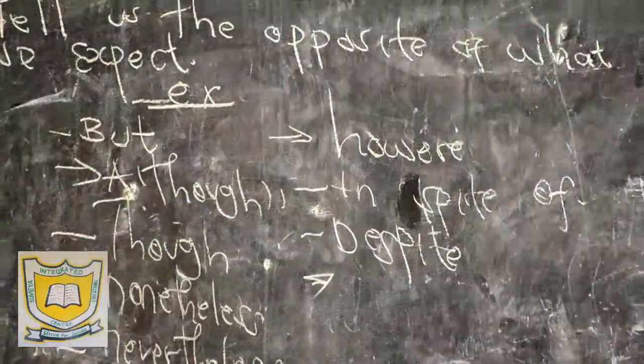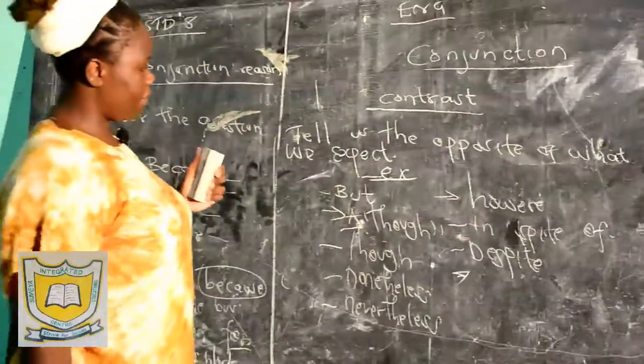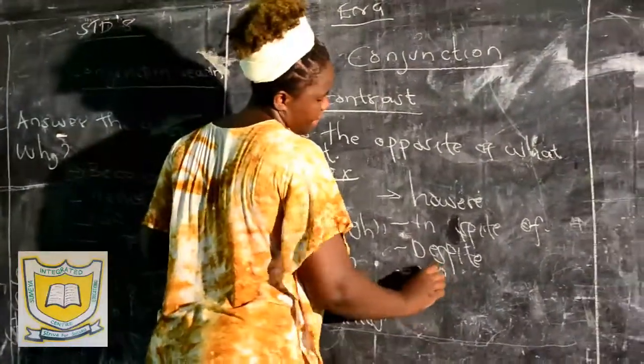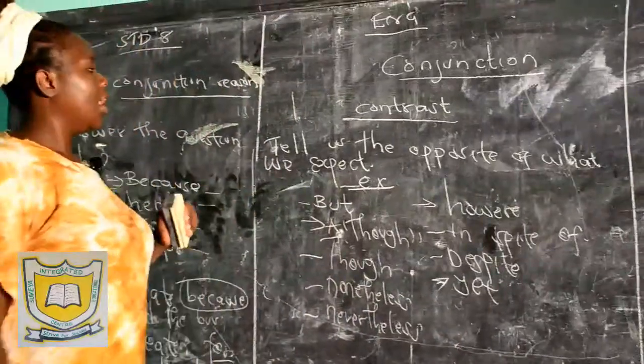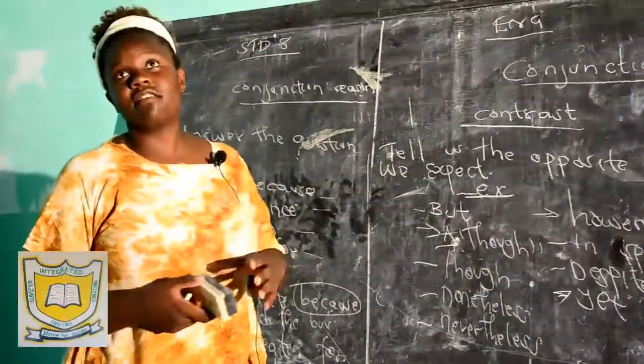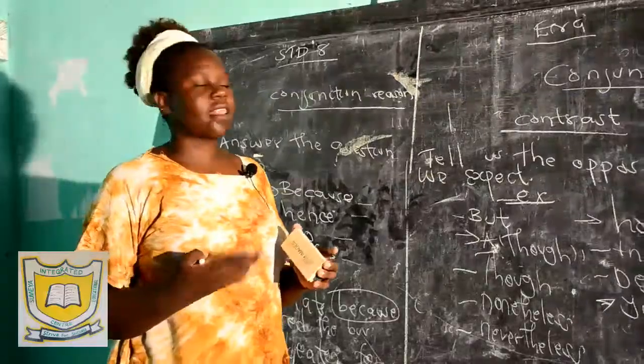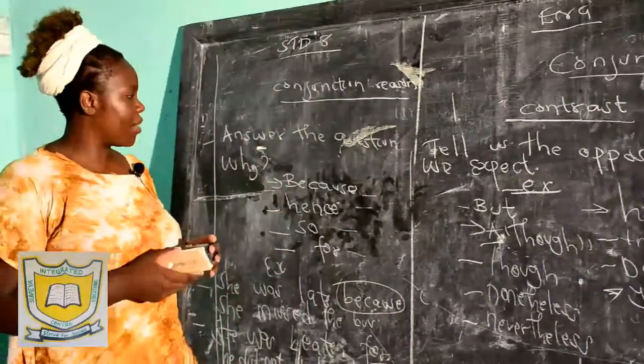Then I have which other type? However, in spite of, despite, although. Then I have yet. Now, if I say the conjunctions of contrast are going to give me the opposite of what I expect, this is what I mean. Look at the example in my sentence.